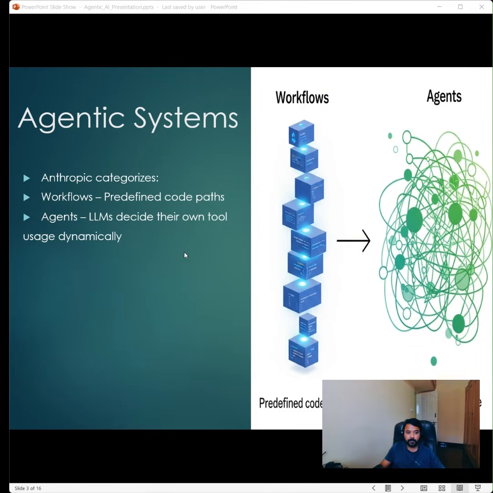To further understand agentic AI, it's helpful to differentiate between two core concepts defined by Anthropic. Anthropic is the organization that developed MCP. Anthropic categorizes these systems into two categories: one is a workflow, one is an agent. Think of a workflow like a code path.